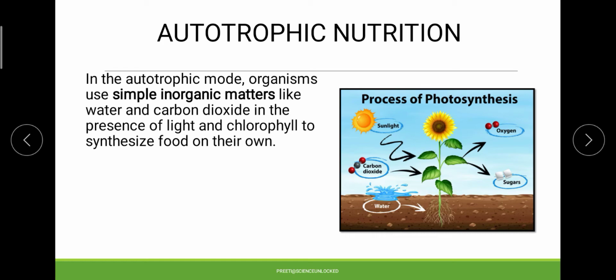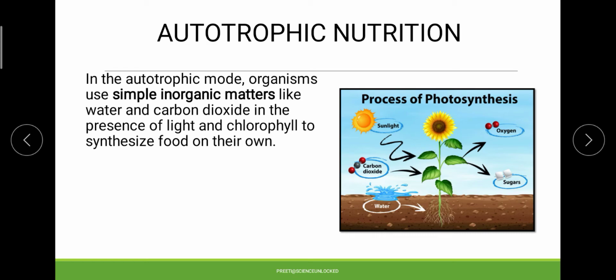Apart from these basic inorganic materials, that is carbon dioxide and water, there are two more things in this process which play a very important role, that is chlorophyll and sunlight.